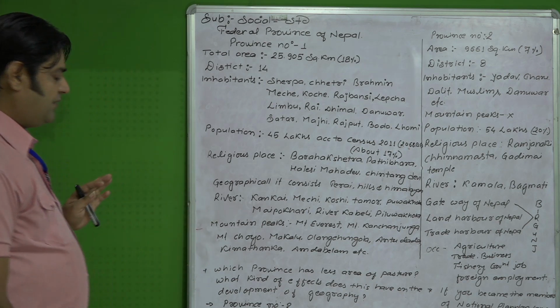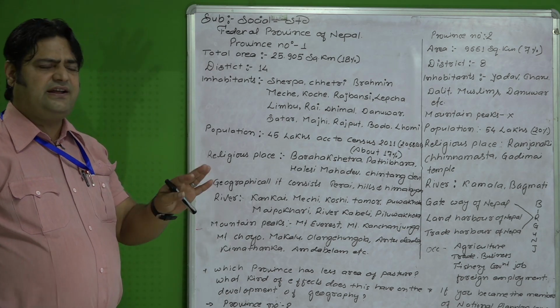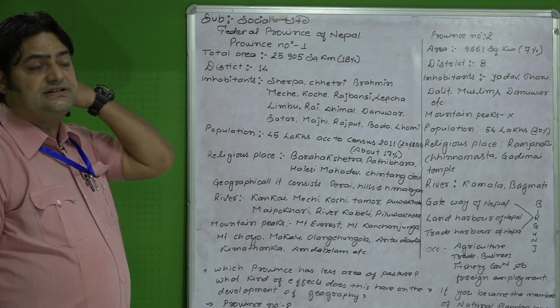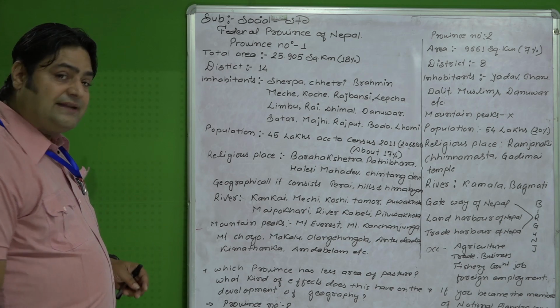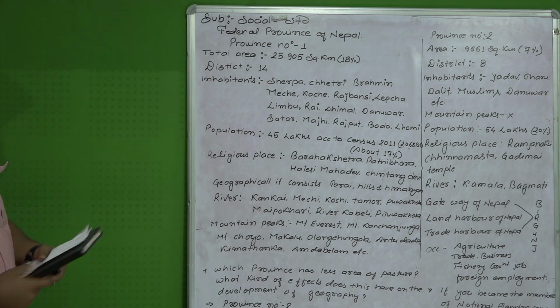So, for example, a question may be asked, or it has already been asked, and it is mentioned in the lessons also, in the 10 set also, in 30 days practice also. The question may be asked like this: which province has the least area of pasture?